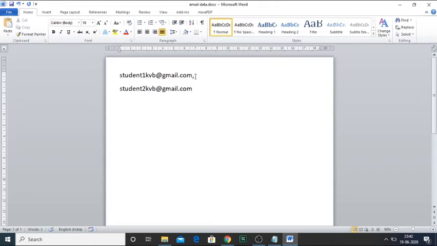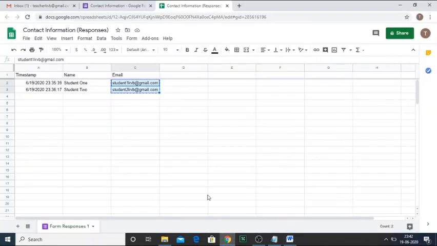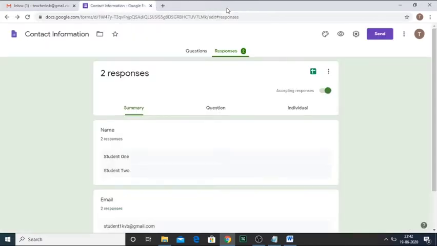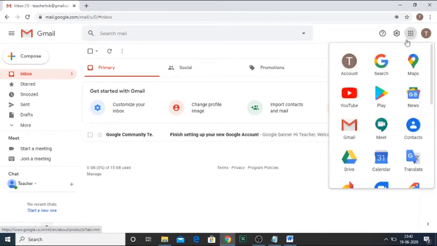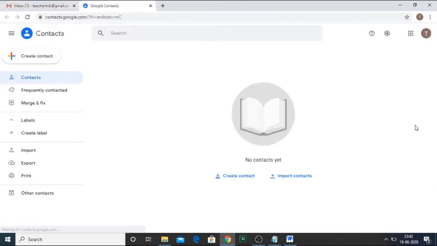Now again I'll go back to the Gmail. Okay, now I close it. I will close the form also. Now I'll go to the Gmail. Now in that Gmail again I'll go to the list of icons for apps. In that apps there is Contacts. Now in Google Contacts I will click,